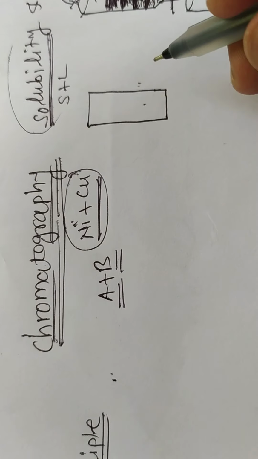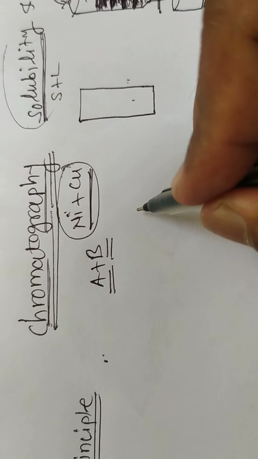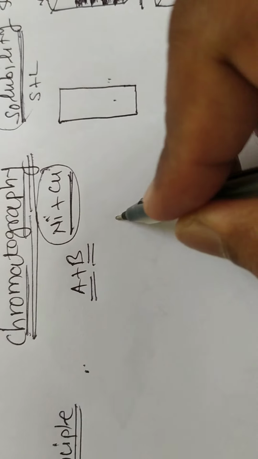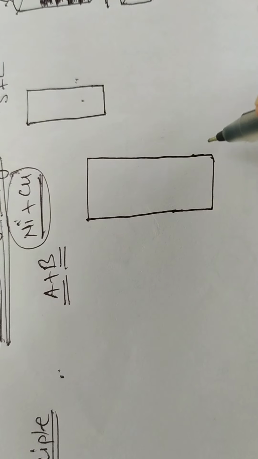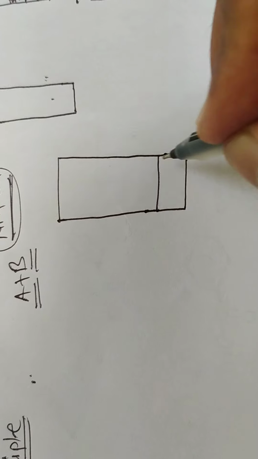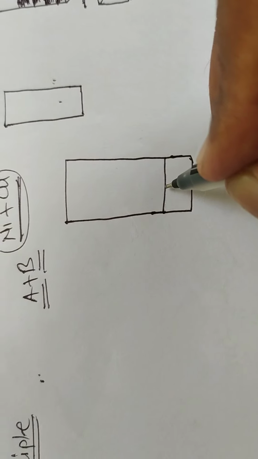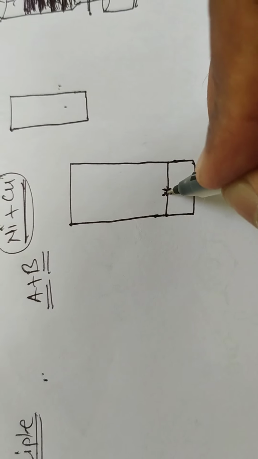What happens here is that a strip of Whatman filter paper is taken. Suppose this is a Whatman filter paper, having length 15 centimeter and breadth 2 centimeter. A baseline is drawn at 2 centimeters from one of the edges, and at the center of this baseline a cross mark is made.